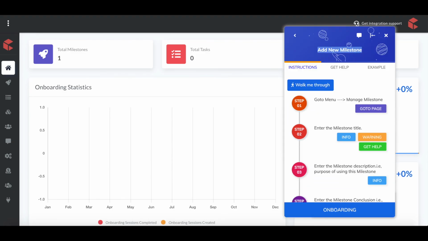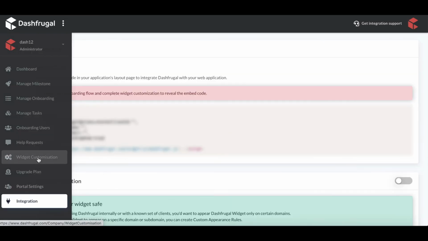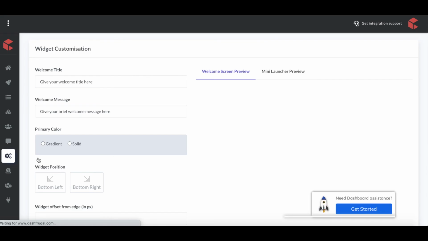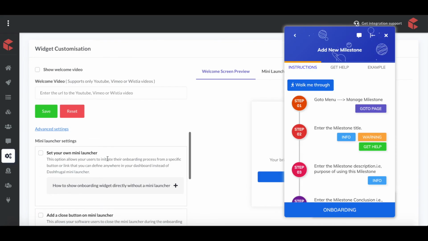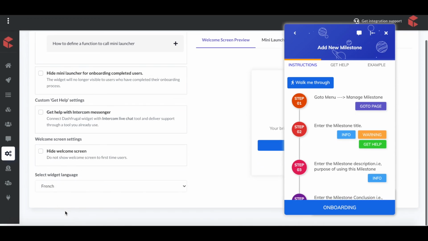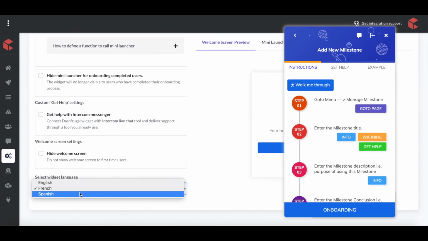Once you add this, it is converted into a voice facility. So whenever you add this multilingual capability, it helps navigate the user by voice.